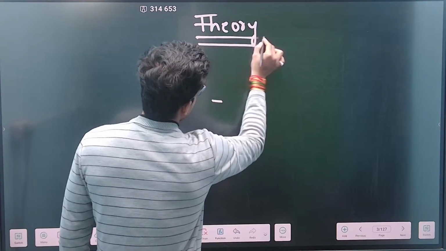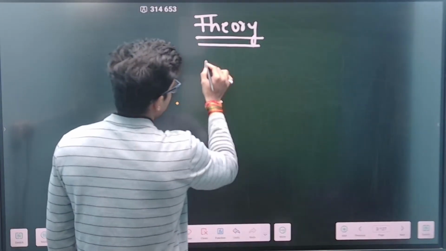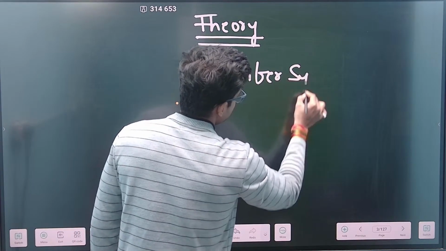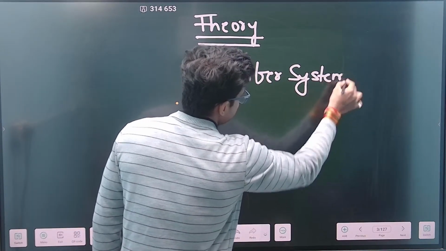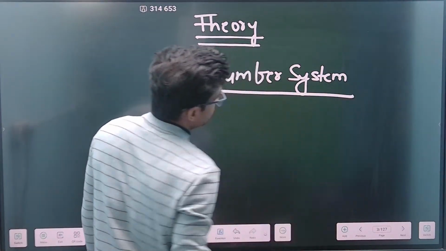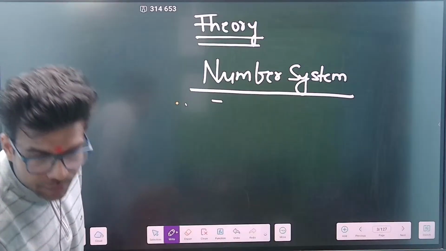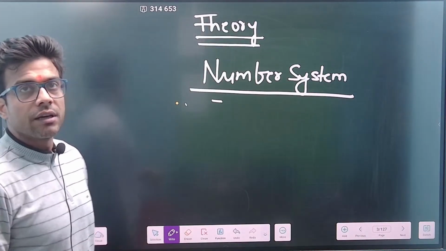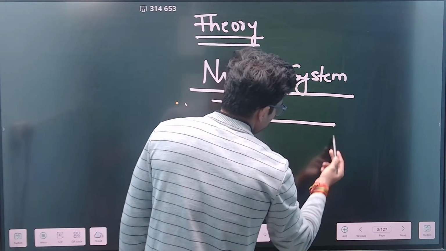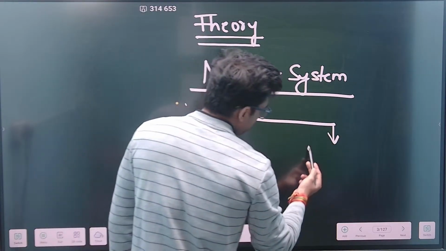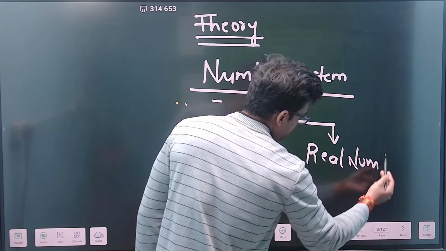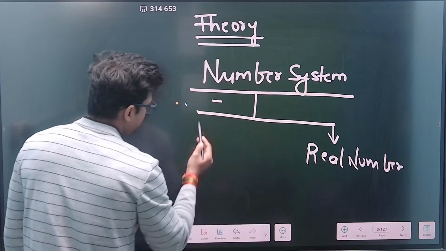What is basically the theory of number system? This needs to be understood by everyone. Now let's understand the number system part. If anyone is there, you can just comment so that I can have a look. Basically in number system there are two kinds of numbers. One is the real number, and the other is the imaginary number.